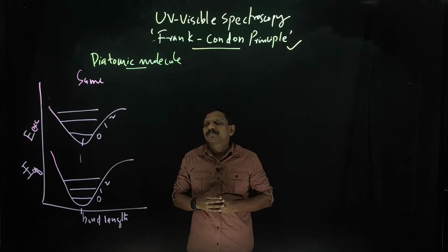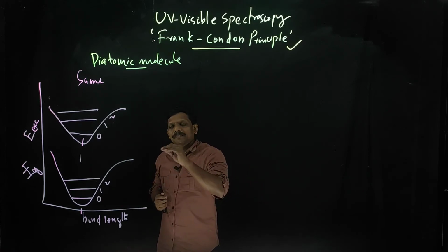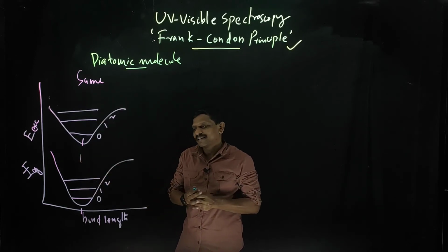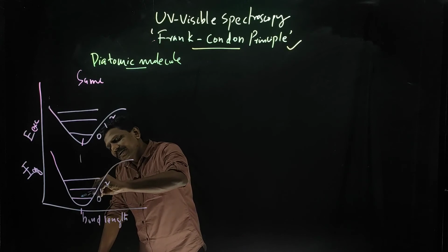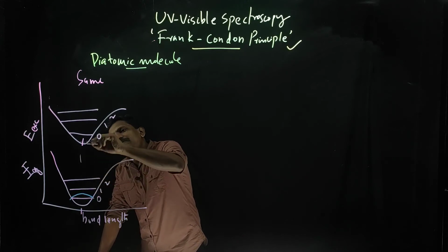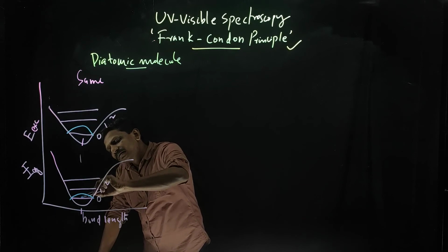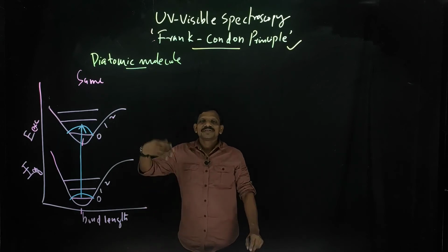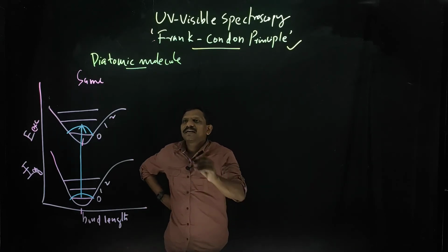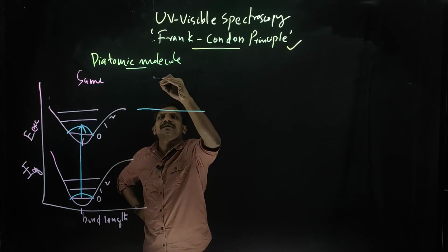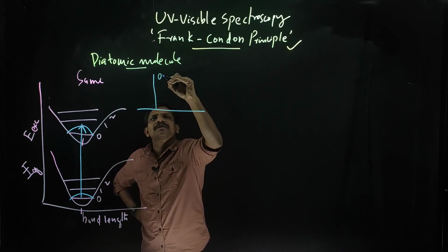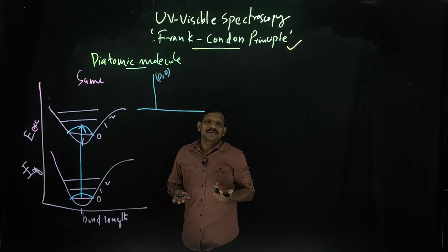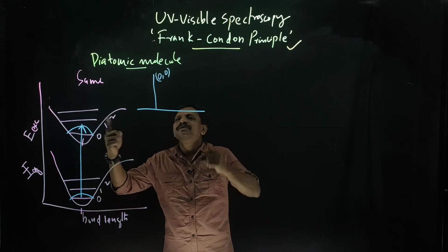But according to the Franck-Condon principle, you have to represent the electronic transition as a straight line. That is very important, as a straight line. I told you that this is the electronic distribution, all these things you can express here. So if you represent it like this as a straight line, it will reach 0 to 0. The resulting spectrum will be like this. You will get an intense line at the 0-0 transition, and other transitions can also take place. What are the other transitions? 0 to 1 and 0 to 2.